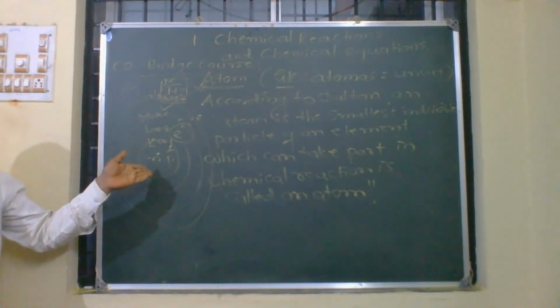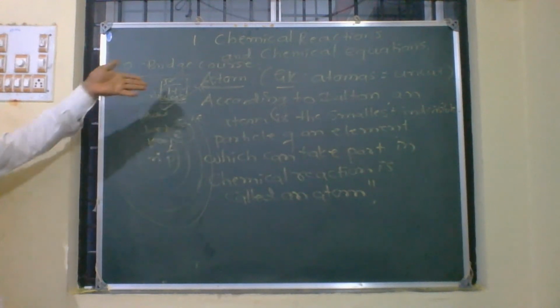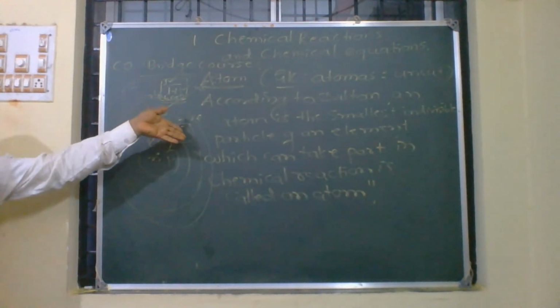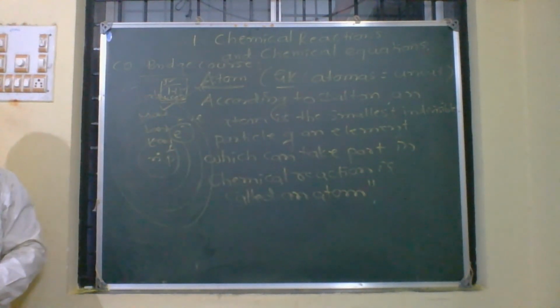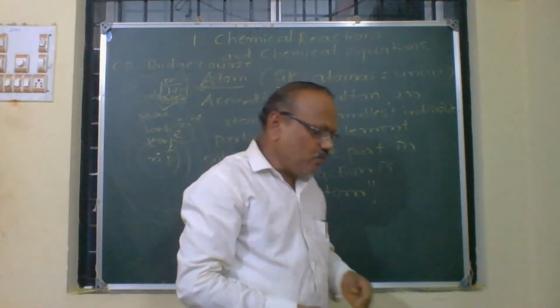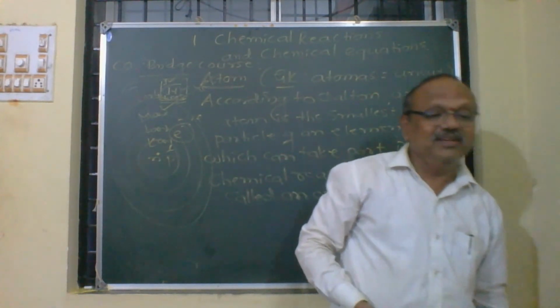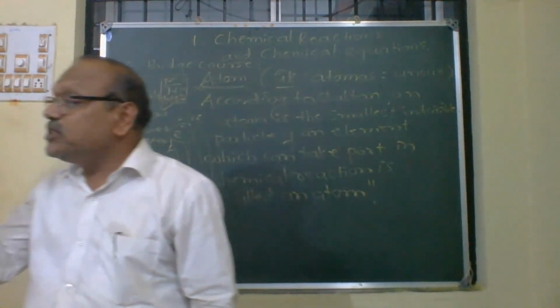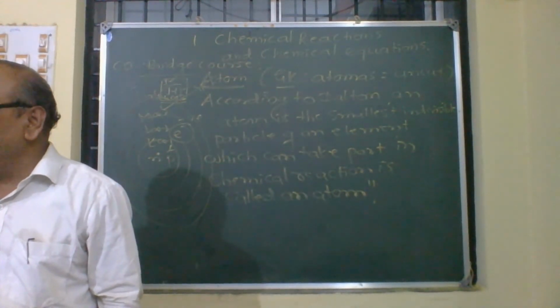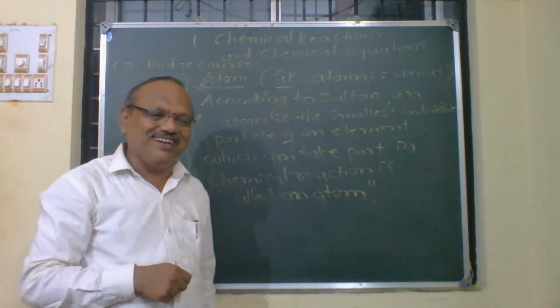There are protons in the nucleus, so it should have a positive charge. There are electrons revolving around the nucleus, so it should have a negative charge. Why is it neutral? Why is the atom neutral? It is neutral because the net positive charge of the protons is equal to the net negative charge of the electrons.